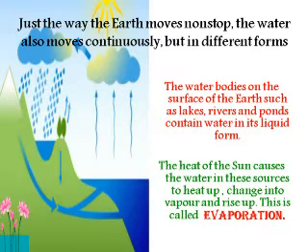The heat of the sun causes the water in these sources to heat up, change into vapor and rise up. This is called evaporation. So children, with the heat of the sun, the water that is in its liquid form heats up and changes into vapor. And when it changes into vapor, it rises up. And this process is called evaporation.